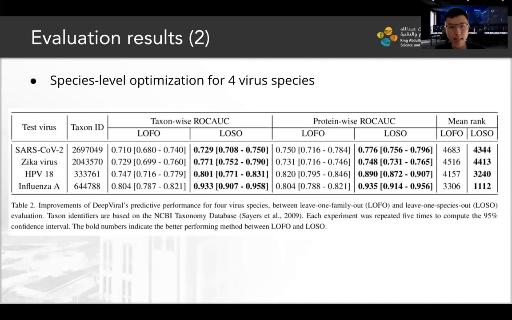We also showed that this is possible for individual species, and we call this a species-level optimization, or leave-one-species-out optimization. We showed this for 4 important virus species, including SARS-CoV-2.